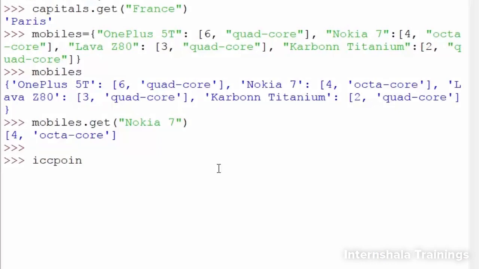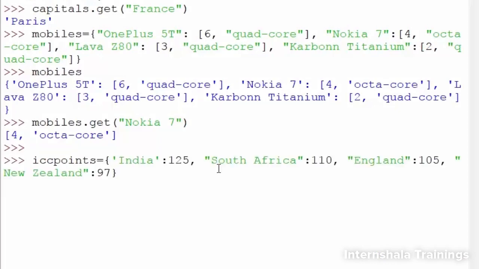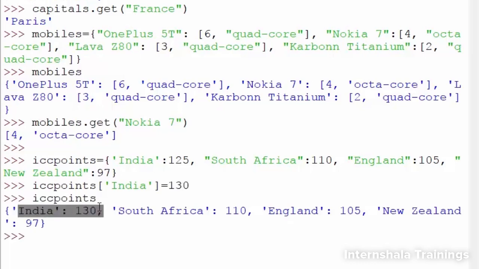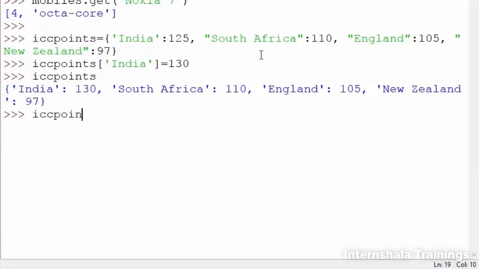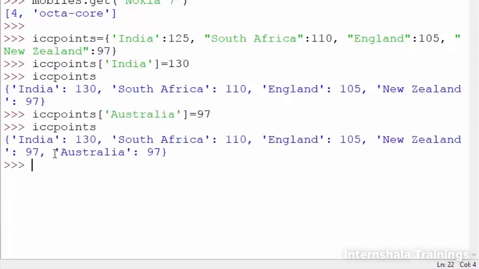Now, let's say we want to modify one of the values in a dictionary. Maybe change the points for India from 125 to 130. We simply use the same key India and assign the new value to it using the syntax displayed. You can also specify a new key and assign a value to it. It will get added to the dictionary.